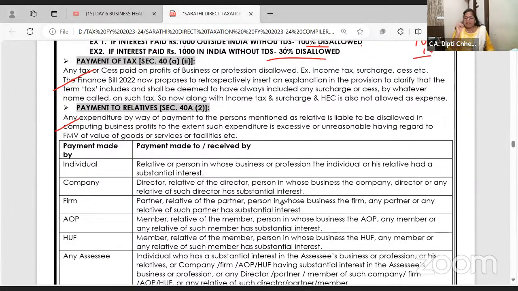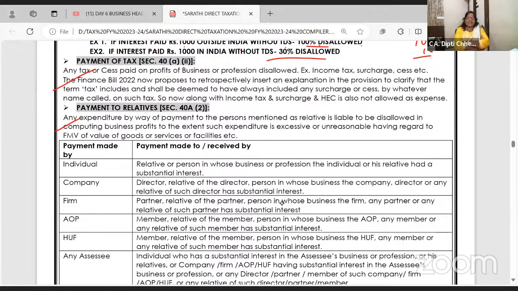Payment to relatives. Okay, a very beautiful concept: my husband is doing business, and in the same firm my son is also working. Can a father give salary or commission to his son in the same firm in which the father is a proprietor? Yes. But just because he's my son, can we pay him 5 lakh rupees salary per month? No. He's not that super qualified. So it has to be reasonable for your relatives. If you give salary, remuneration or commission and it is unreasonable, it will be disallowed.